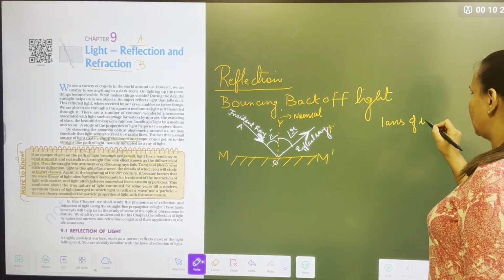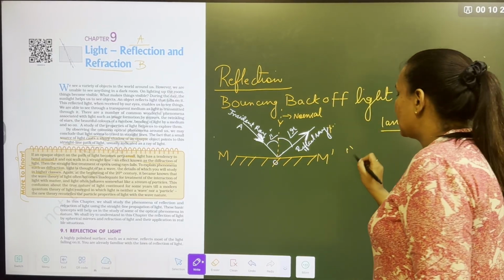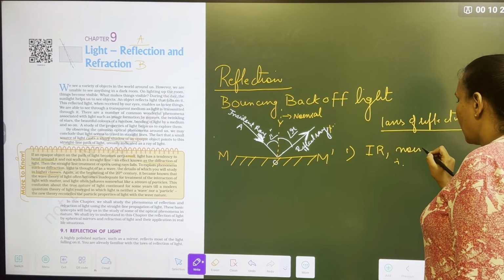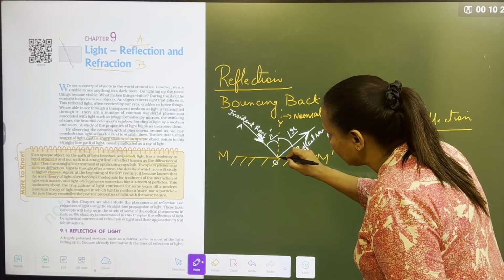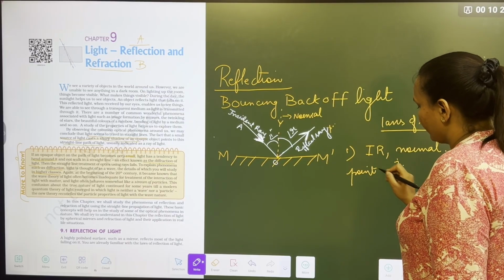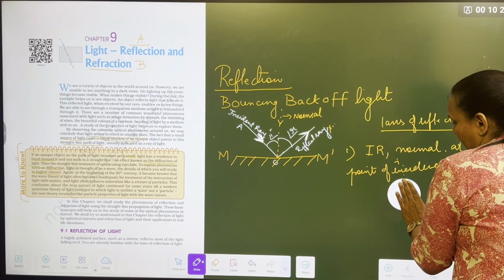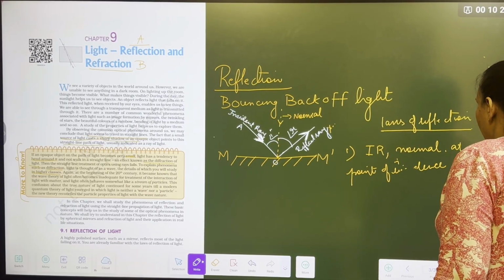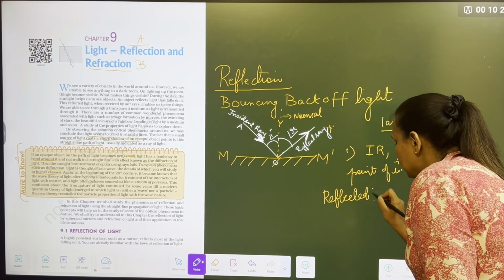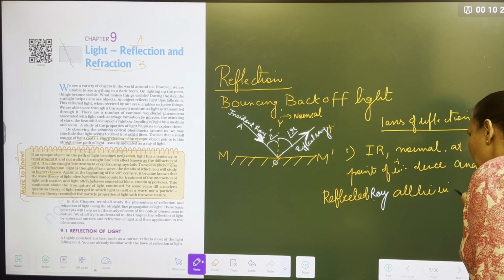The laws of reflection state that, what is the laws of reflection, guys? The incident ray, the normal at the point of incidence, and the reflected ray all lie in the same plane. First law is clear.